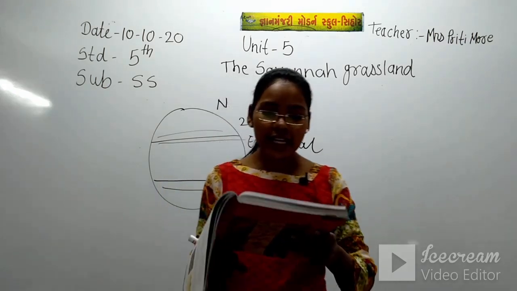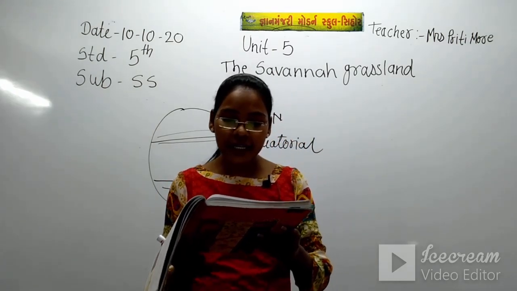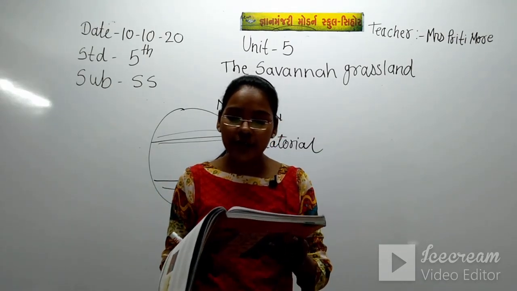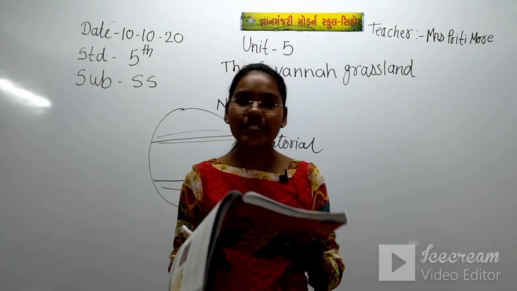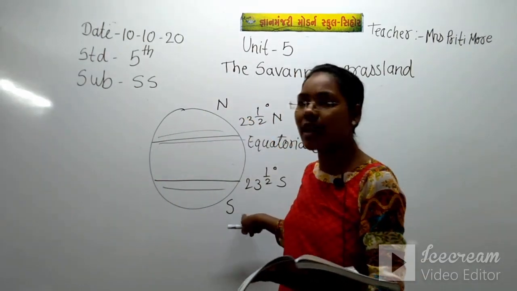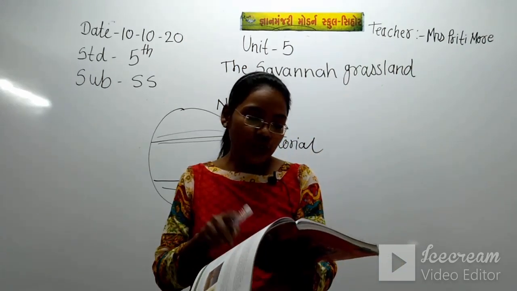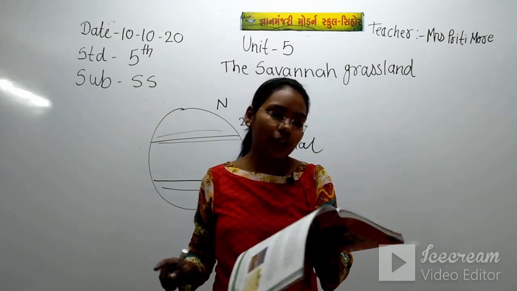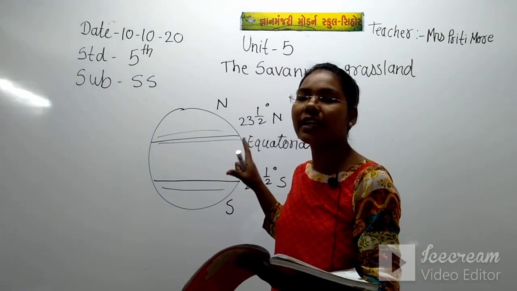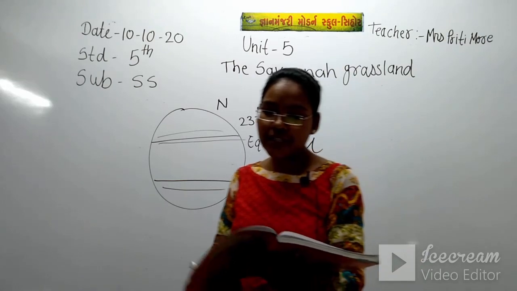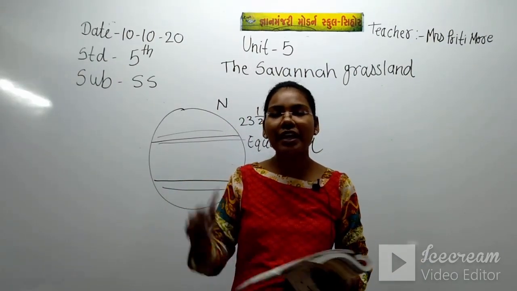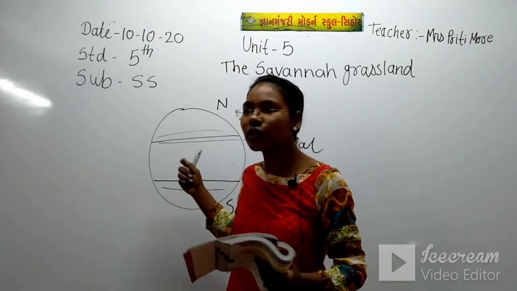So the Savanna grassland lies in the tropical belt between 23.5 degrees N and 23.5 degrees S. N means north pole and S means south pole. So to the north and south of the equatorial forest, this grassland region is coming. Let's see where this location is on the globe.